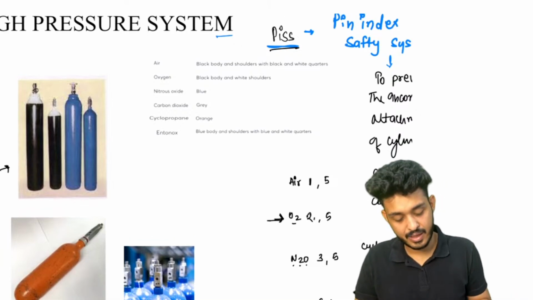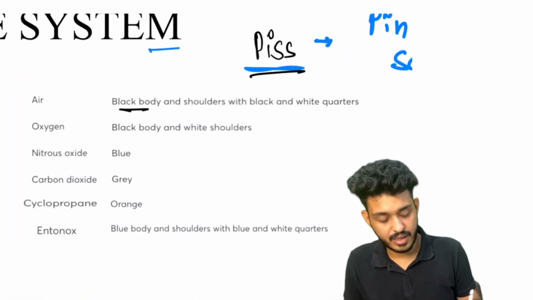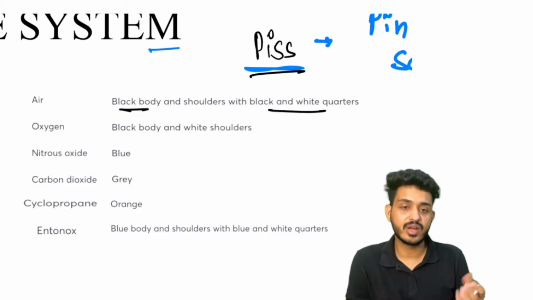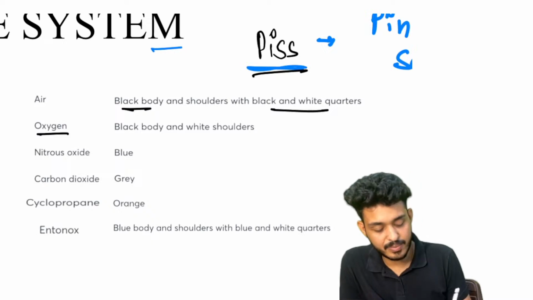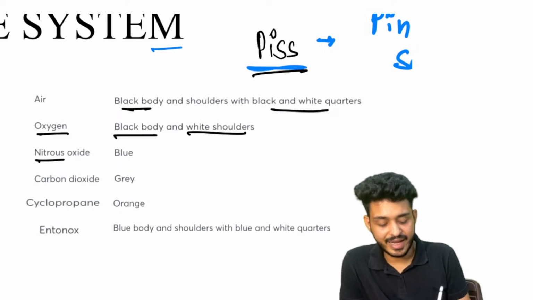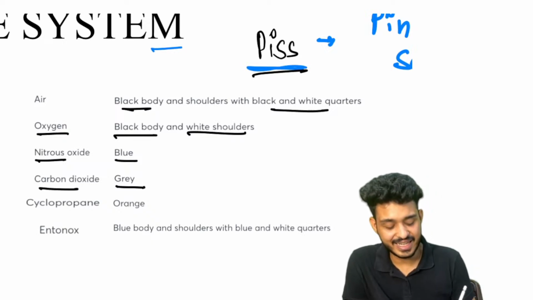Air will be having a black body, and the shoulders will be black and white quarters. Okay, air will be having black and white shoulder with black body. Oxygen will be black body, white shoulder. N2O, how will N2O be? It will be blue. Carbon dioxide will be gray.